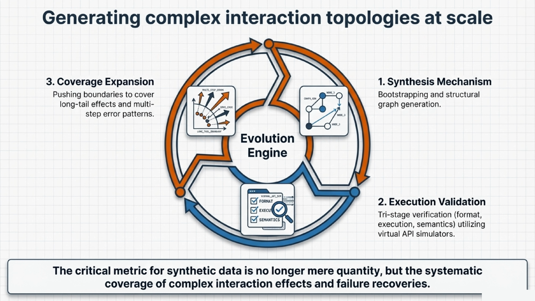Generating the synthetic data needed for these advanced agents requires an evolution engine. This engine works in three parts. First, a synthesis mechanism for structural graph generation. Second, a tri-stage execution validation checking format, execution, and semantics using virtual API simulators. Third, coverage expansion to capture long-tail error patterns. The critical metric here is no longer just the quantity of data, but the systematic coverage of complex interactions and failure recoveries.